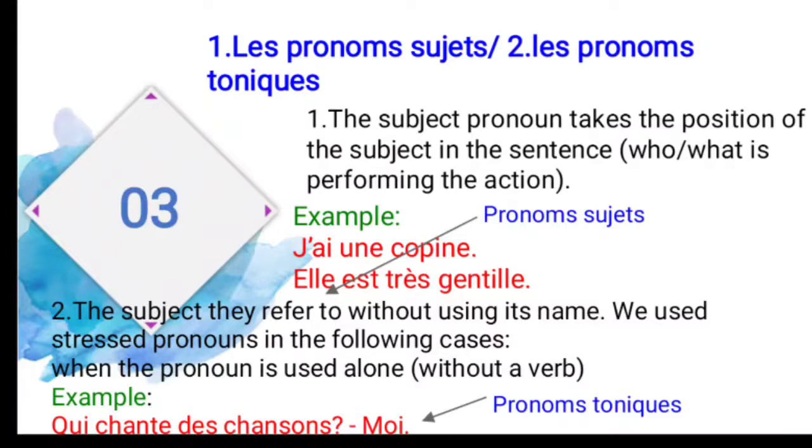Oh, so these are the pronoms toniques. See the example. Qui chante des chansons? So, who sings the songs? Moi. Moi means what? Myself only. So without a verb, we can use the pronom tonique. So moi is a pronom tonique, that is myself.